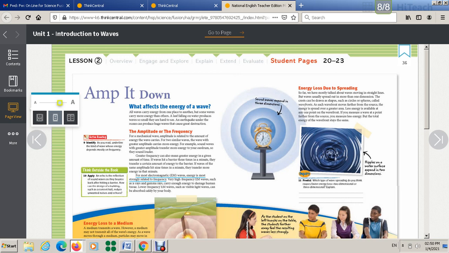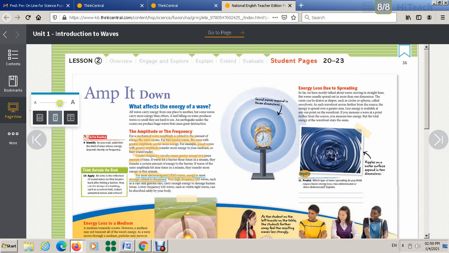Actually, here for mechanical waves, amplitude is related to the amount of energy the wave carries. For two similar wavelengths, the wave with the greater amplitude carries more energy. Like for example, here they give you an example. You have to know the example. Okay, greater frequency can also mean greater energy in a given amount of time. For most electromagnetic waves, energy is most strongly related to frequency.